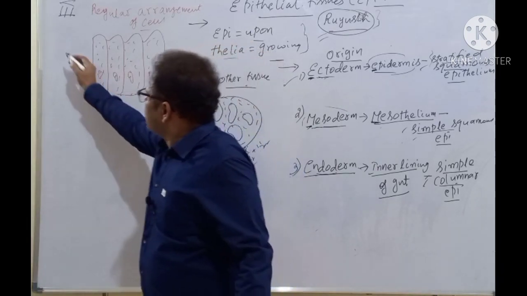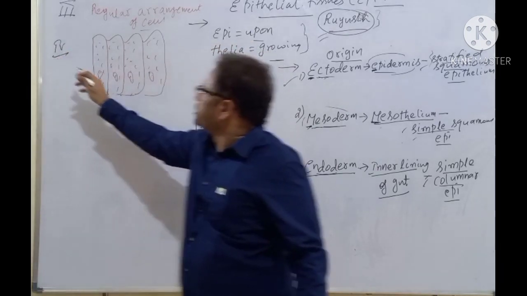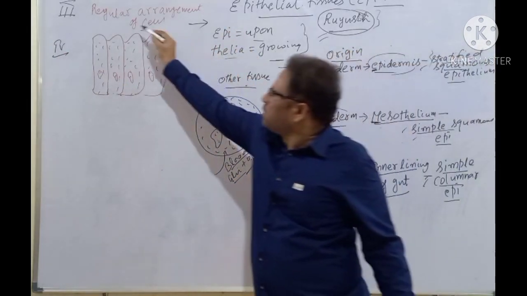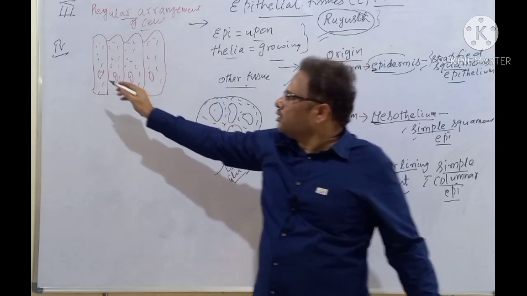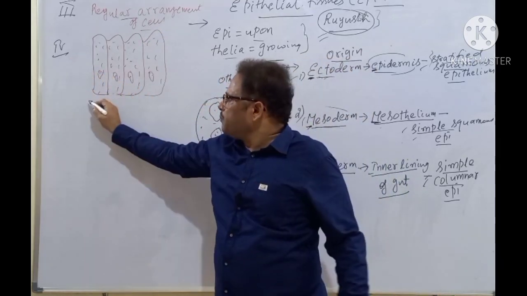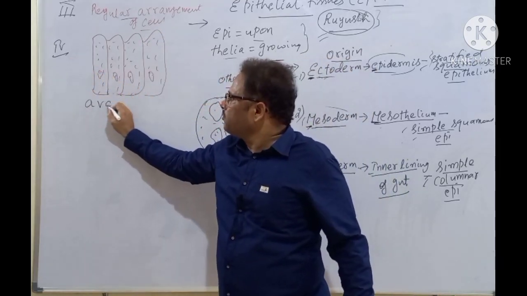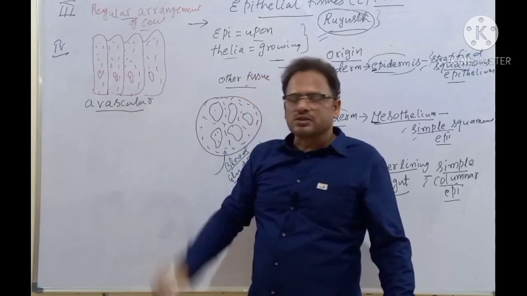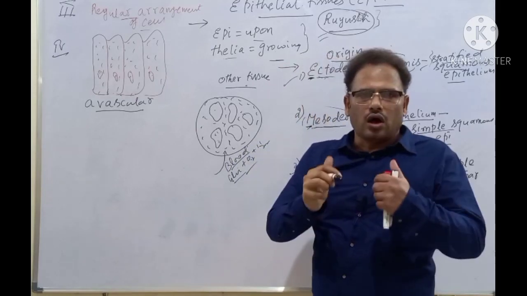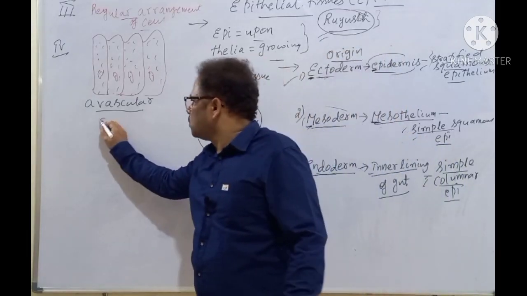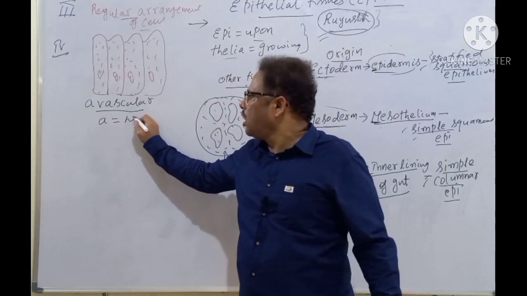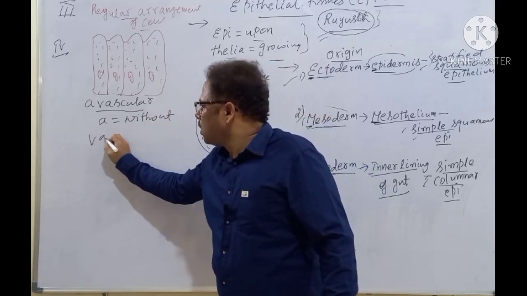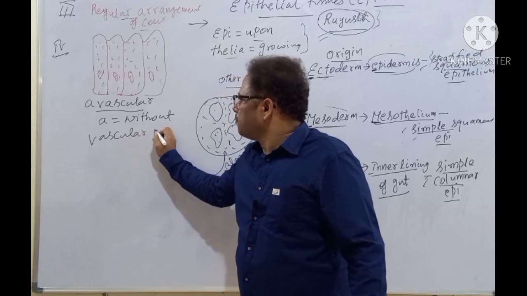So, this is the fourth aspect of epithelial tissues. The first aspect, the second aspect, origin. The third aspect, regular arrangement. The fourth aspect is that the epithelial tissues are avascular. First of all, what is avascular? A means without. Vascular means blood supply.